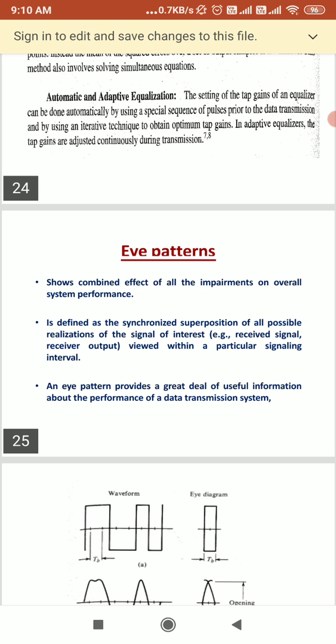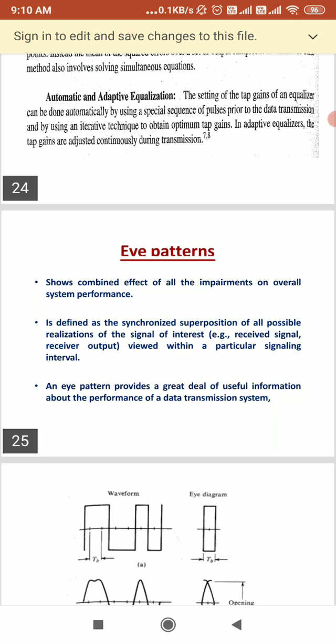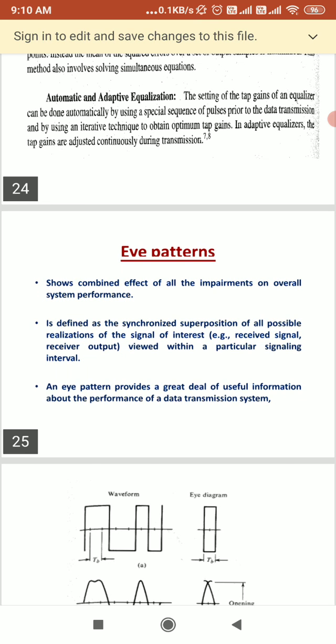Here, when successive symbol intervals are translated into one interval on an oscilloscope display, the effect of channel filtering and the channel noise can be seen by observing the pattern. The resulting display we call an eye pattern, because we can see it with the human eye. It means the eye pattern shows the combined effect of all interference impairments on